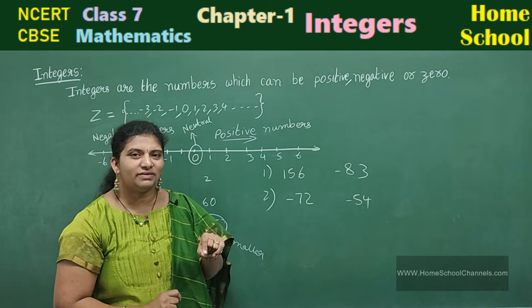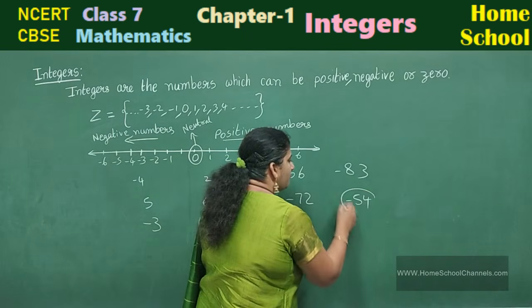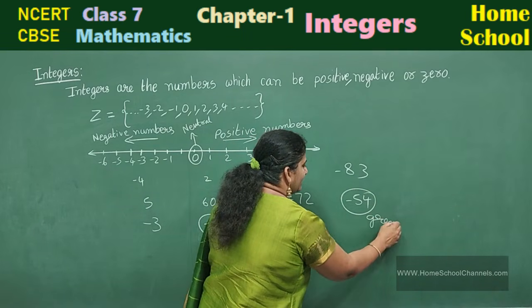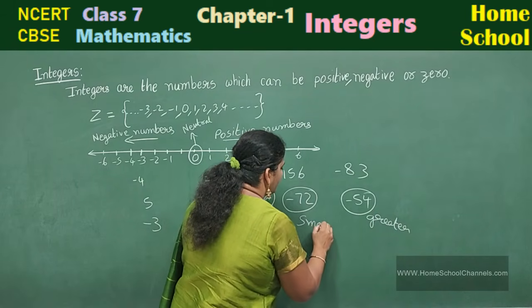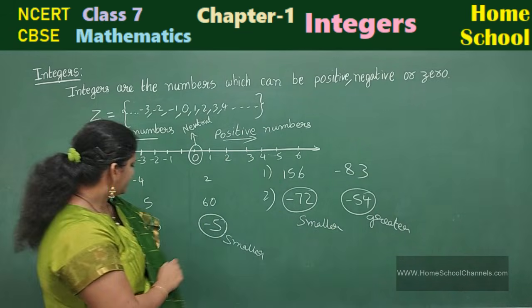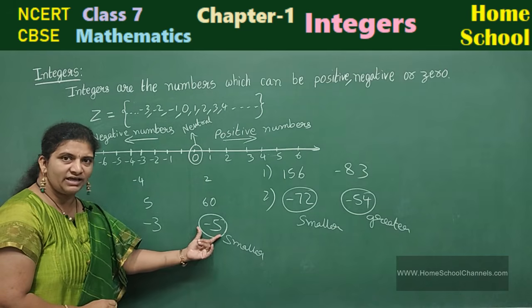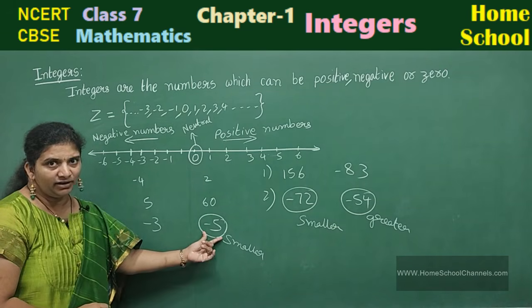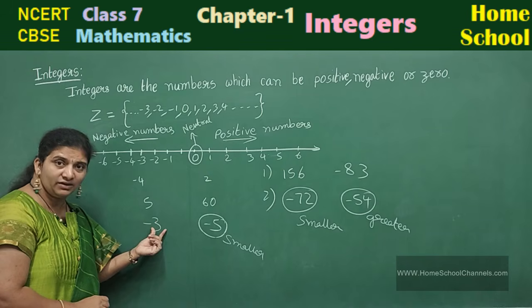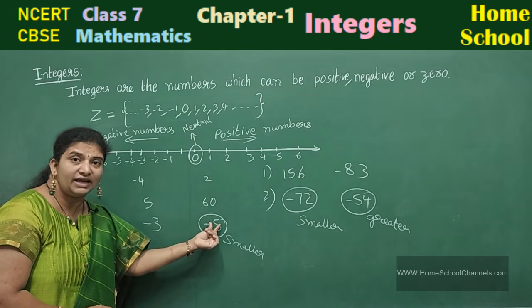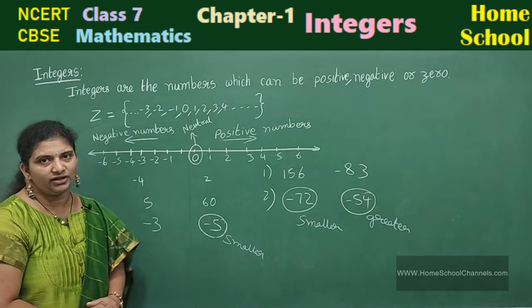In negative numbers, having the smaller number, this is greater. And this is smaller. You can see this example here, -3, -5. Both are negative numbers. Which is having the smaller number? That is the greater one. And which is having the greater number? That is the smaller one.